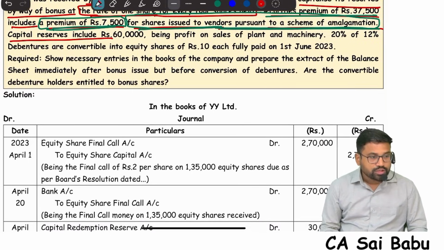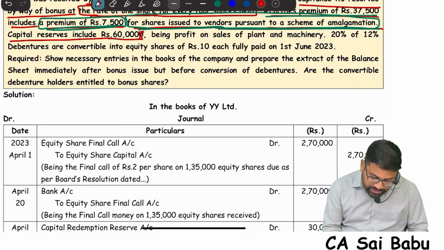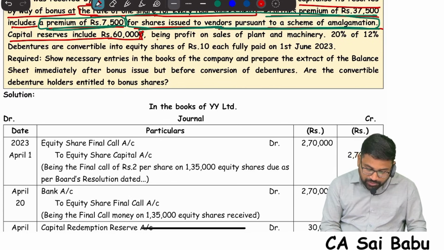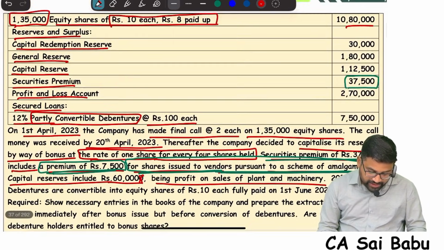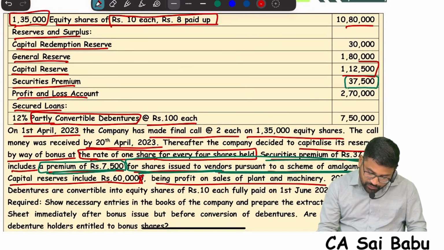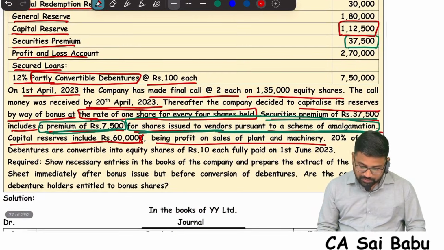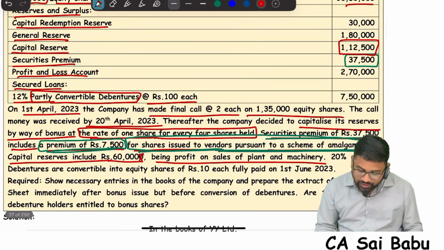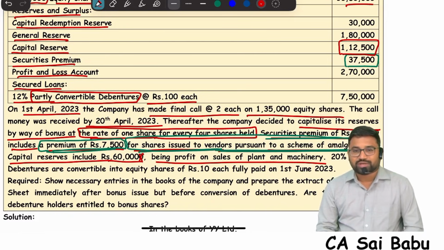Capital reserve includes 60,000. Capital reserve includes 60,000 being profit on sale of plant and machinery. So the entire capital reserve, how much is there? 1,12,500 is there. In that, 60,000 is because of sale of plant and machinery. That means only 60,000 realized in cash, remaining not realized in cash. Therefore, in this 1,12,500, only 60,000 will be utilized for bonus issue. Remaining we will not utilize.